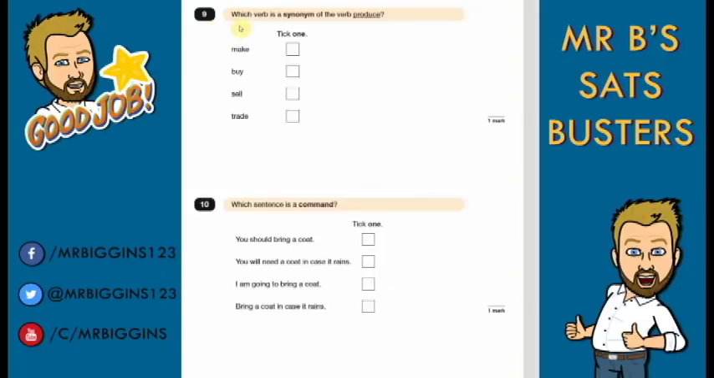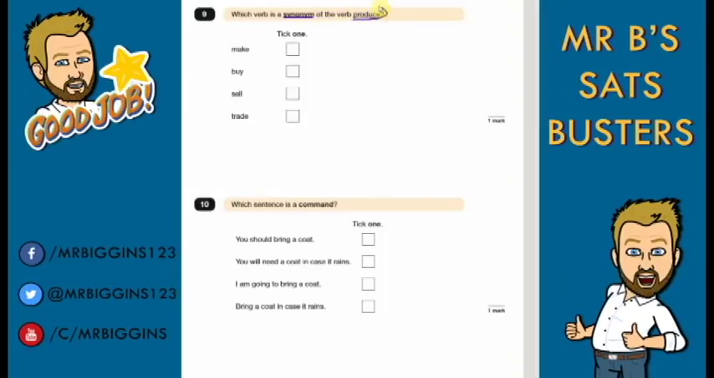Question 9. Which verb is a synonym of the verb produce? Now this means we need to know what a synonym is. A synonym is a word that means exactly the same. Okay, similar meaning mainly rather than exactly the same, which is the opposite to an antonym, which means a word that is the opposite. Synonym you may notice if you use computer programs like Word. If you right click on a word, you'll have synonym and it'll give you words that you would find in sort of a thesaurus of different words.